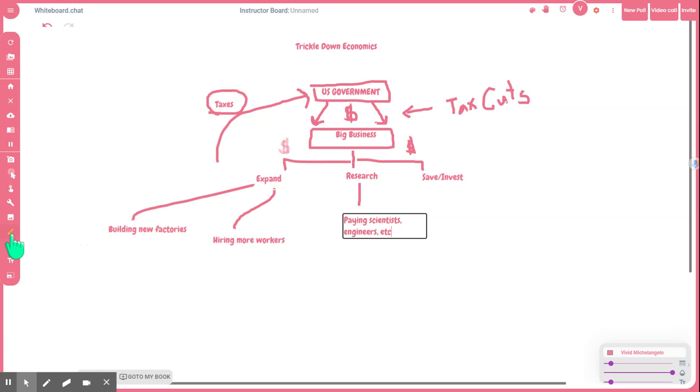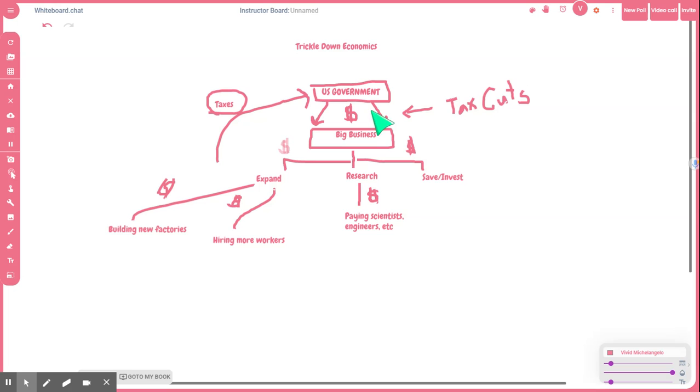So this is a continuing of sending the money down the line. If they research, they're sending the money down the line.